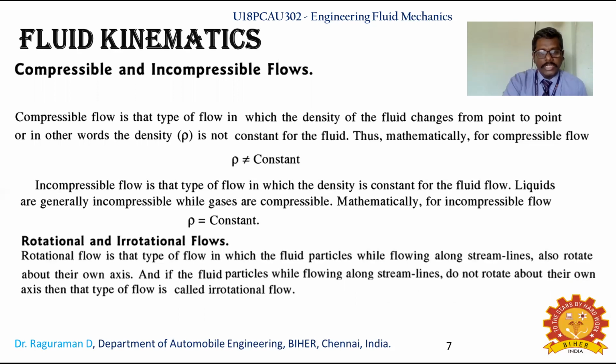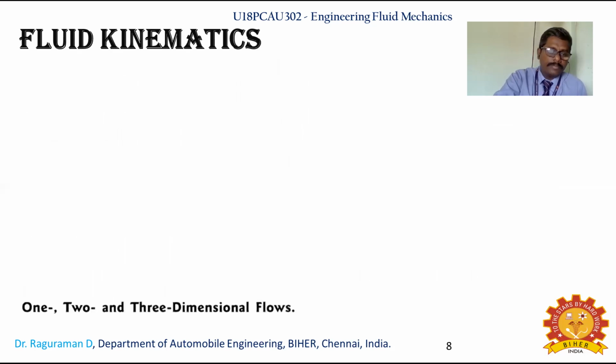In the case of rotational and irrotational flow, rotational flow is the type of flow in which the fluid particles flow along streamlines and also rotate about their own axis. We have seen already that streamline means laminar flow. And if the fluid particles flow along streamlines and do not rotate about their own axis, that type of flow is called irrotational flow.